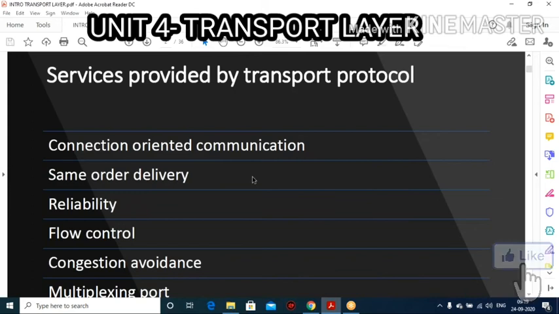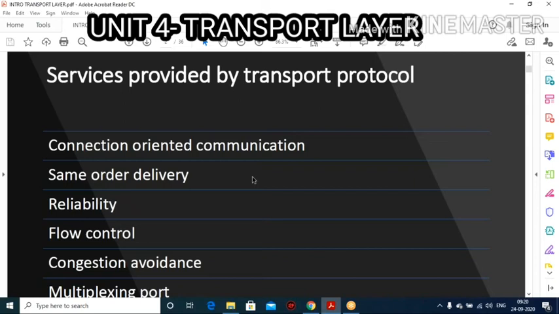Am I clear? So the network layer transmits your messages as packets, but there is no relationship between the packets, because each packet can carry a different message. But in the transport layer, it ensures the whole message arrives undamaged, that is, intact and in order. If it is out of order, it will reorder your segments.